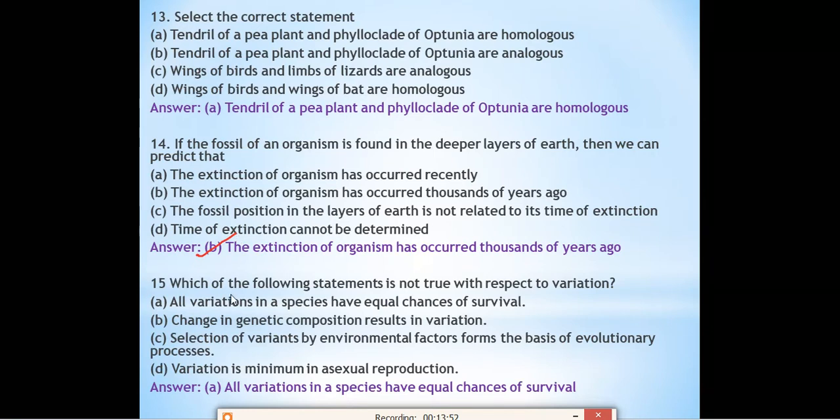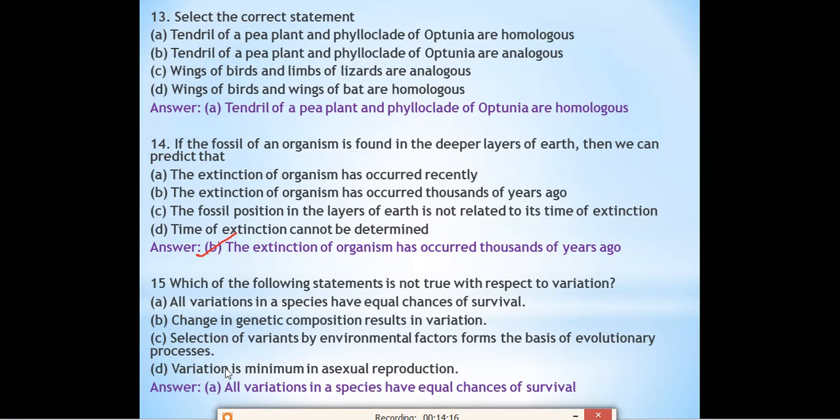Next, question number 15. Which of the following statements is not true with respect to variation? Variation means differences. So which is the incorrect option among these? All variation in a species have equal chances of survival. Changes in genetic composition result in variation. Selection of variations by environmental factors forms the basis of evolutionary processes. Variation is minimum in asexual reproduction.